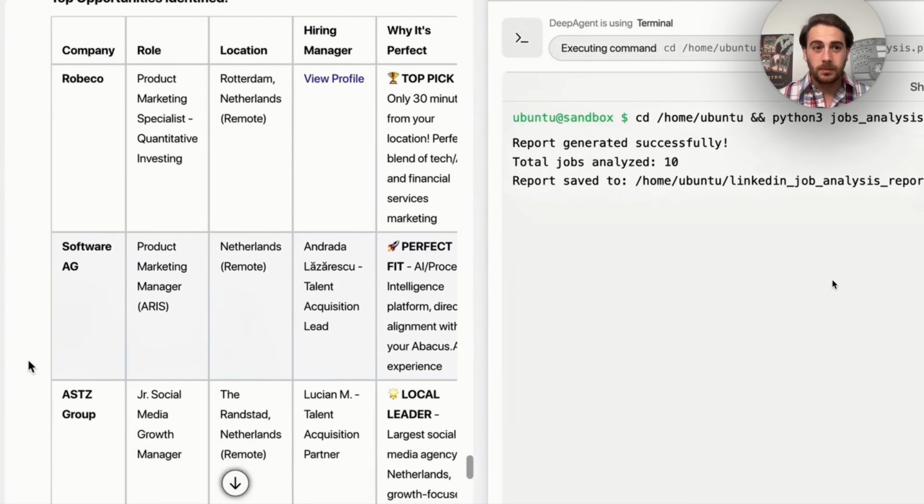And then look at what this actually builds out for you. You could see the company, you could see the role, you could see the location, you could see the hiring manager, and you could see why it's a perfect fit for you. And then like I was saying earlier, you could actually go through and approve it and say, great, I want you to go ahead and apply to these jobs for me. And then guess what? Then you could set up another AI agent that actually combs through email on a daily basis to see if they want to schedule interviews with you.